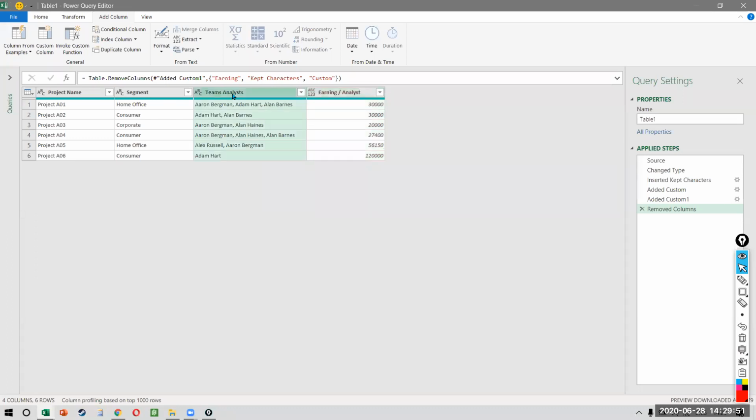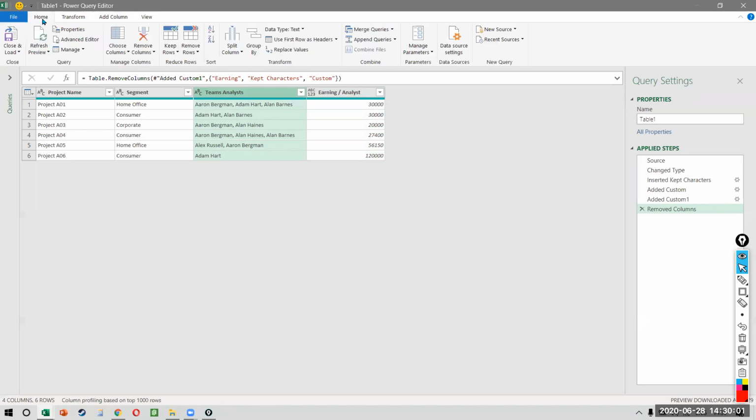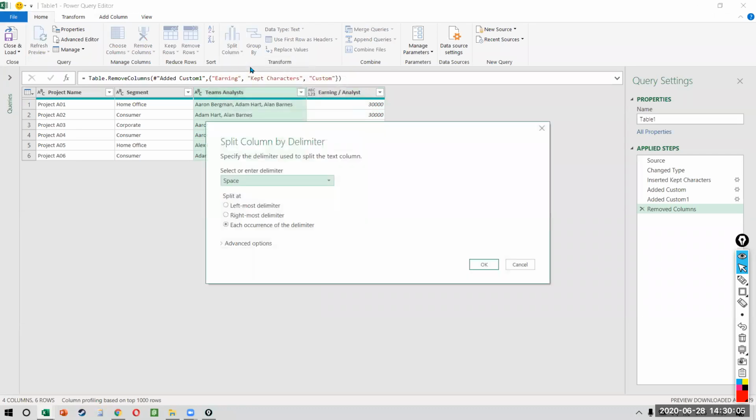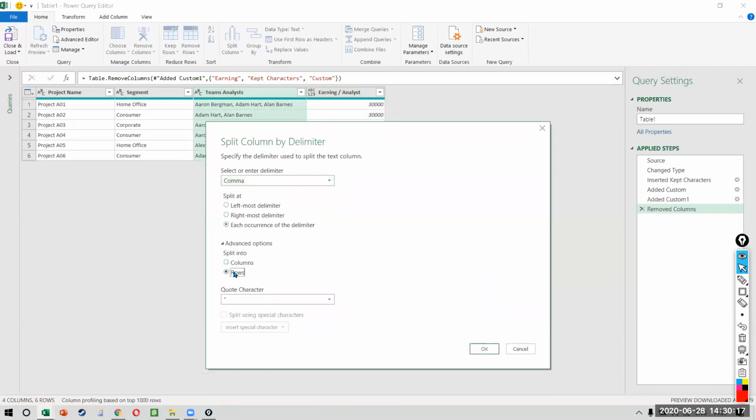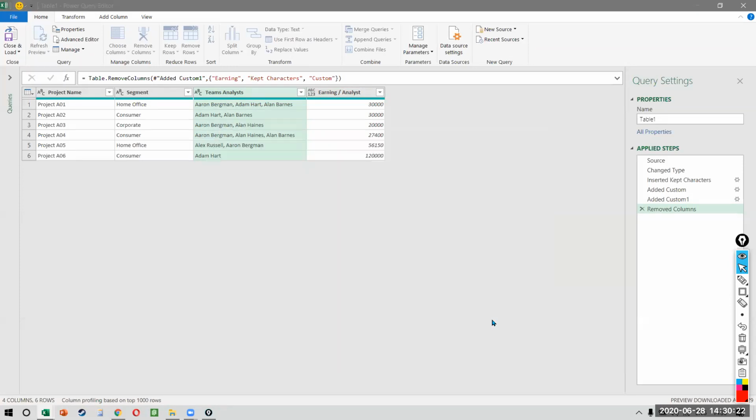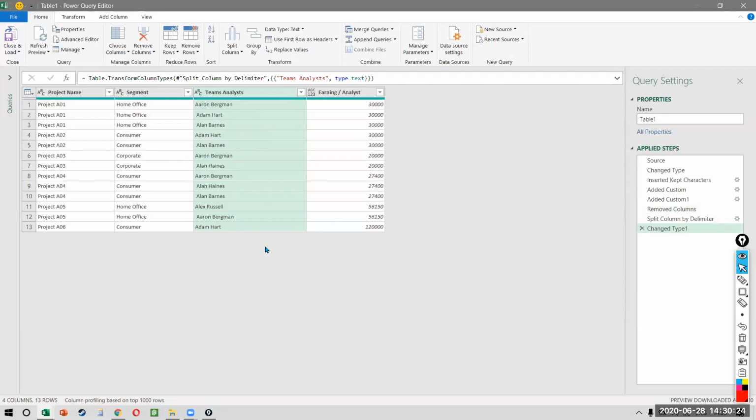Now I want to split it, but I don't want to split it into columns. Remember, we want to split it into rows. Now Excel doesn't have that option, but Power Query does. So we click on Home, Split Column, and by delimiter. Now you will say, but isn't this the same thing? If we split it by a comma, obviously, what will Power Query do? It will split it into different columns, but we don't want to do that. I want to go to advanced and I want to split it into rows. Very powerful feature. Excel doesn't have this. And if you notice, it will split it into different rows like this.